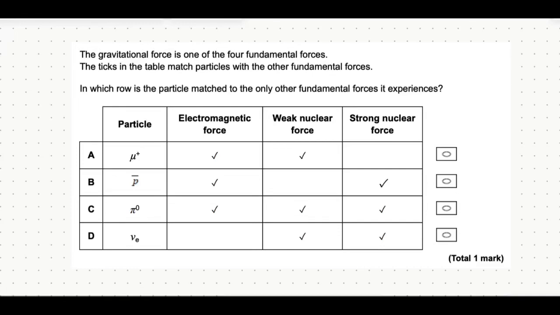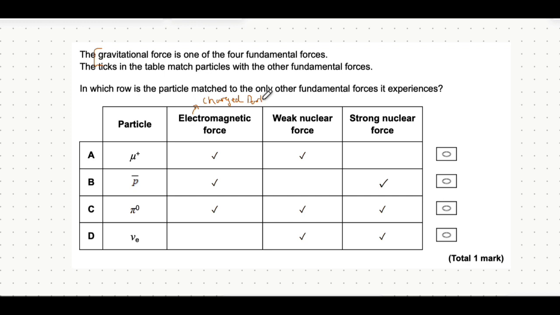In this question, we're going to determine which of these rows is correct by determining which particles actually experience these fundamental forces. So it tells you gravity already acts on all four of these particles, and that's because all four of these particles already have mass, and all particles with mass have gravity acting on them. Now, electromagnetic force only acts on charged particles, so let's make a quick note of that.